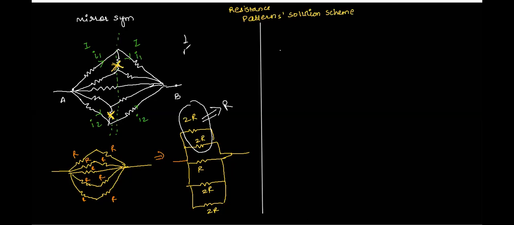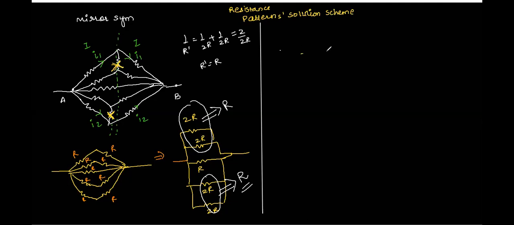Right, sir. See, R effective or R dash is equal to 1 by 2R plus 1 by 2R, which is equal to 2 by 2R, and therefore R dash is equal to R. Correct, Atul? Correct, sir. Okay. Similarly, these two resistors, you can remember this as a fact, Atul. Whenever two equal resistances are connected in parallel, the net resistance is equal to half of them, right? So this will also be R, the equivalent of the bottom two resistors.